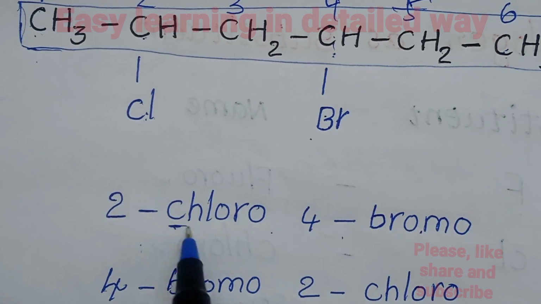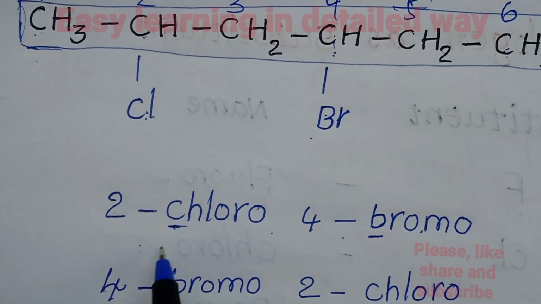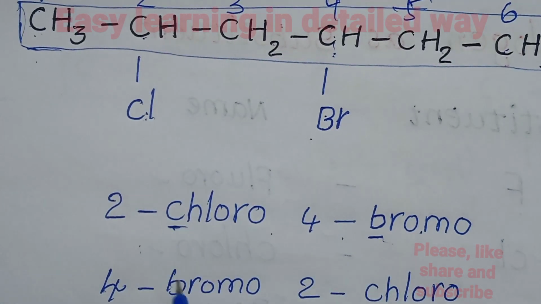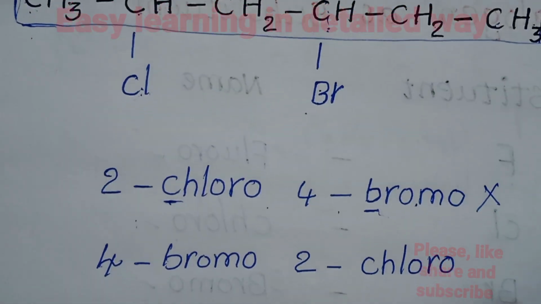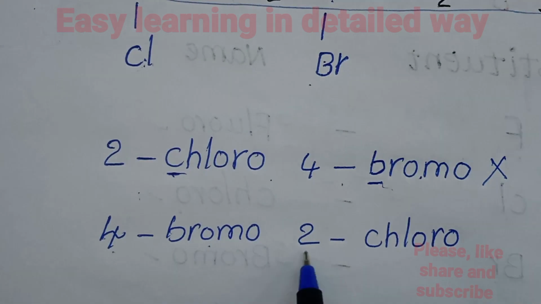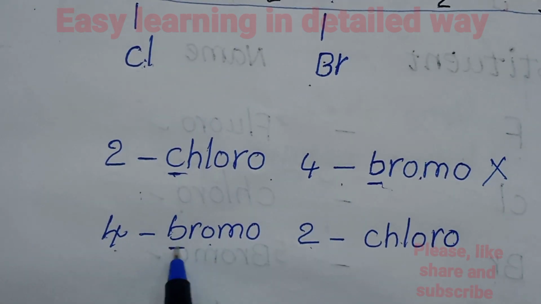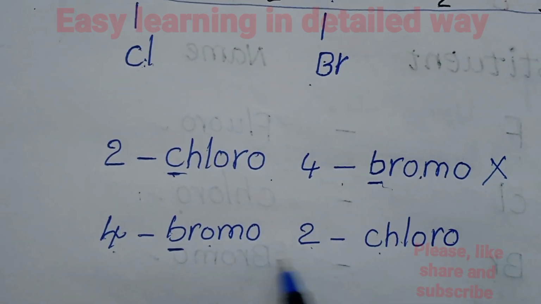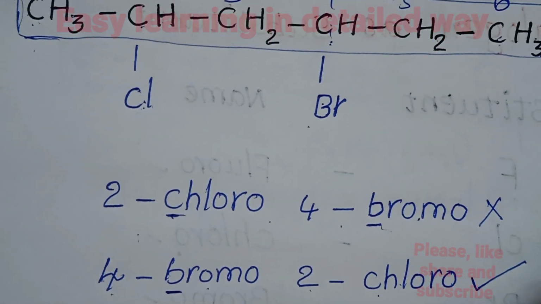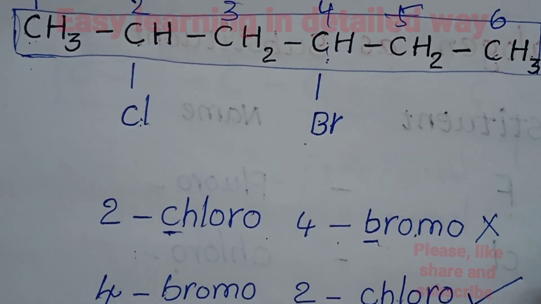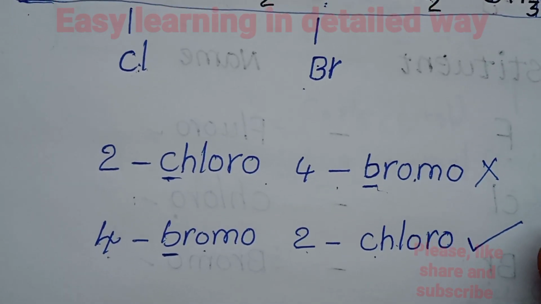Chlorine and bromine: B comes before C in the alphabet. So this is not correct. It should be 4-bromo and 2-chloro, since B comes before C. So this is the right way to name the prefix of this organic compound, that is 4-bromo-2-chloro.